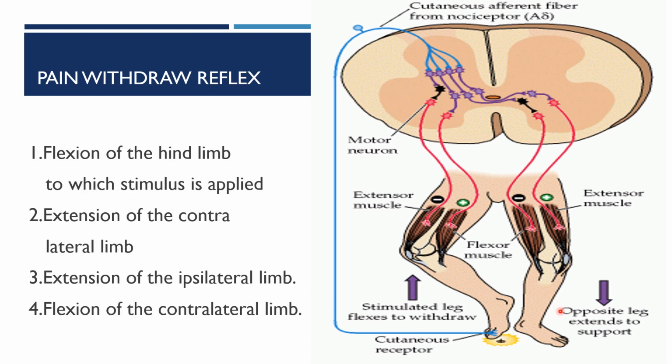It is extended to support. So here the extensor muscles are activated and flexor muscles are inhibited. And here in the same stimulated limb, flexors are activated and extensors are inhibited.